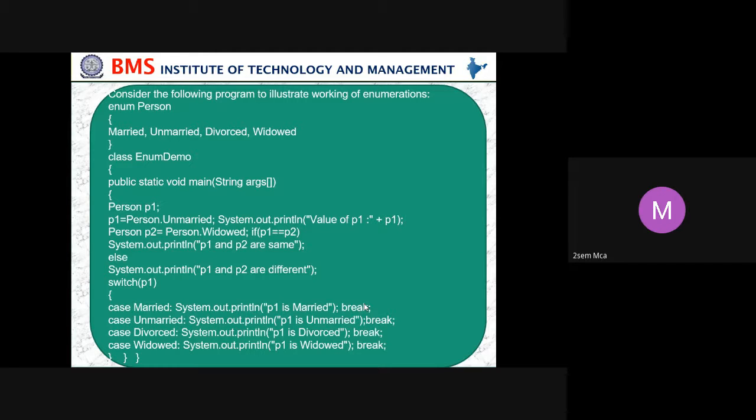And what is P2? P2 is a widow. It will go to the case where it is a widow and print that. So that's how the enumerations are used here.